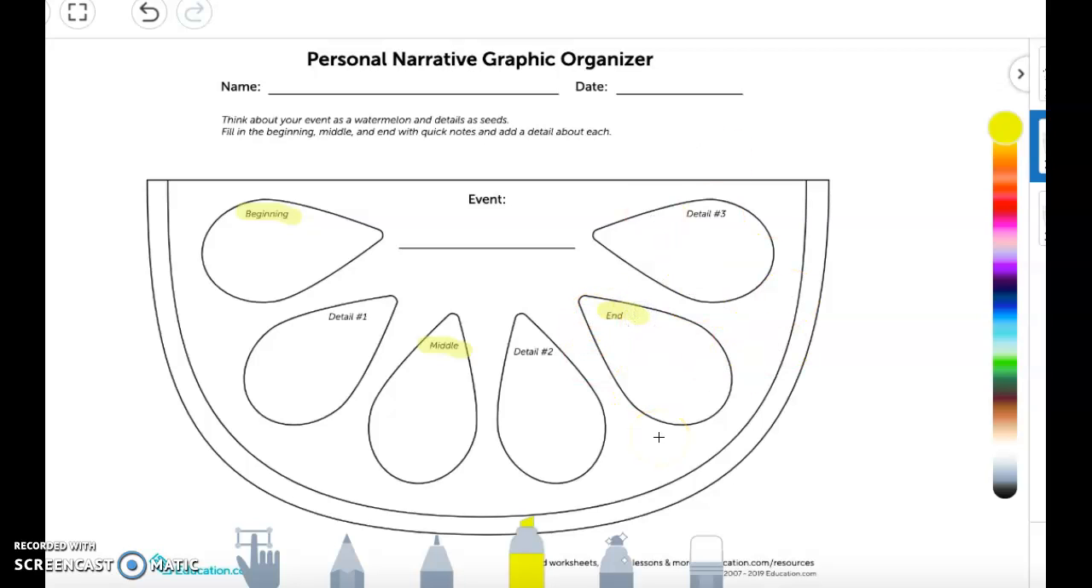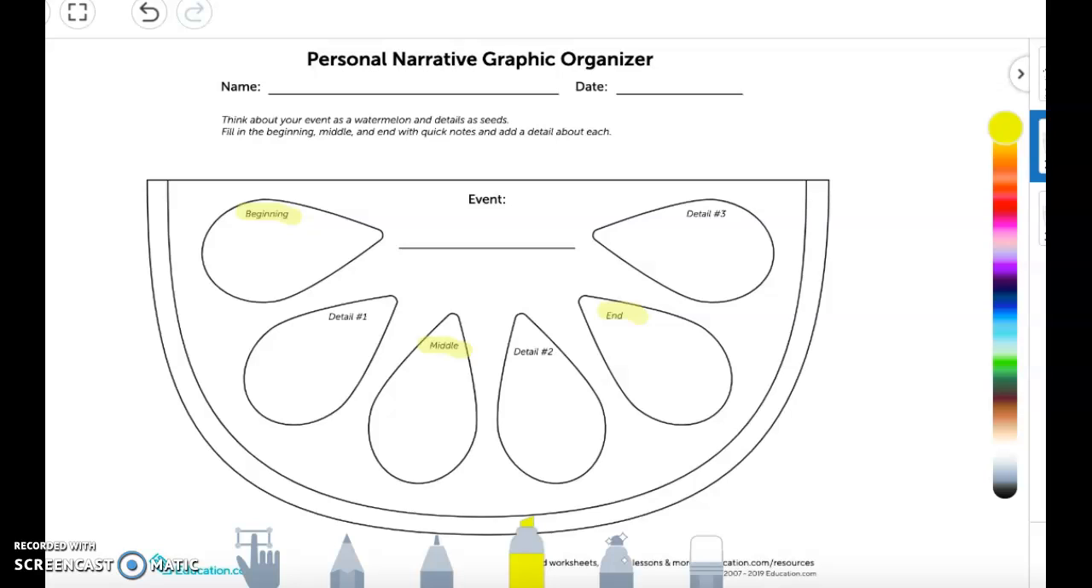Now, yesterday we wrote about a time when we felt proud. Today we are going to write about a time when you made a mistake. And remember, for writing and for reading, we are focusing on things that have happened to us in the past, things that have happened to us that have helped us learn and have helped us become who we are today, okay?